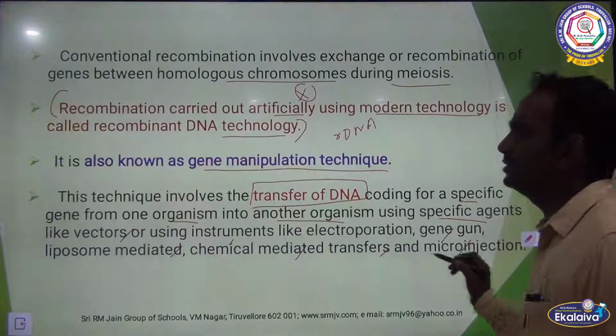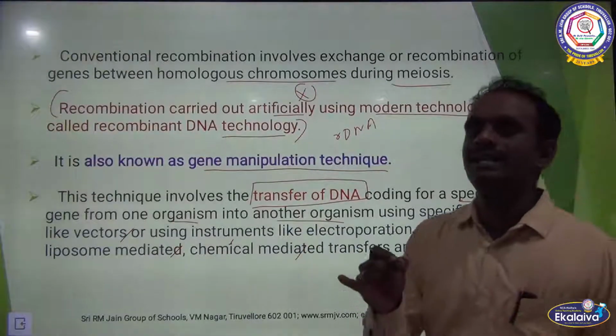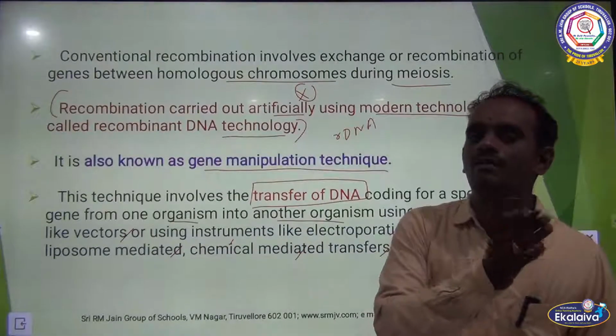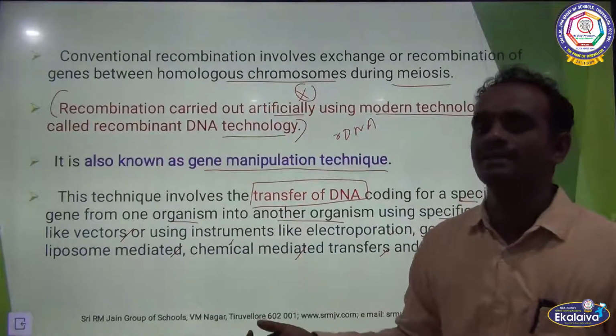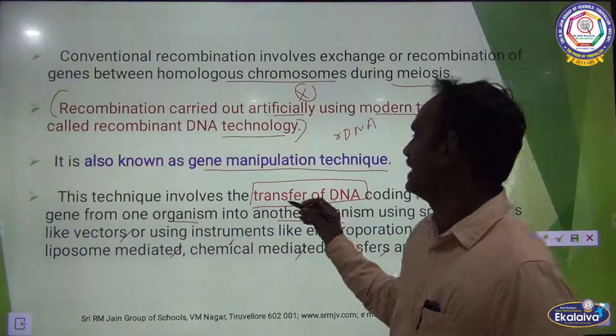These are all the means to transfer the DNA from one cell to another, from the donor organism to the recipient organism. That is called transfer of DNA.